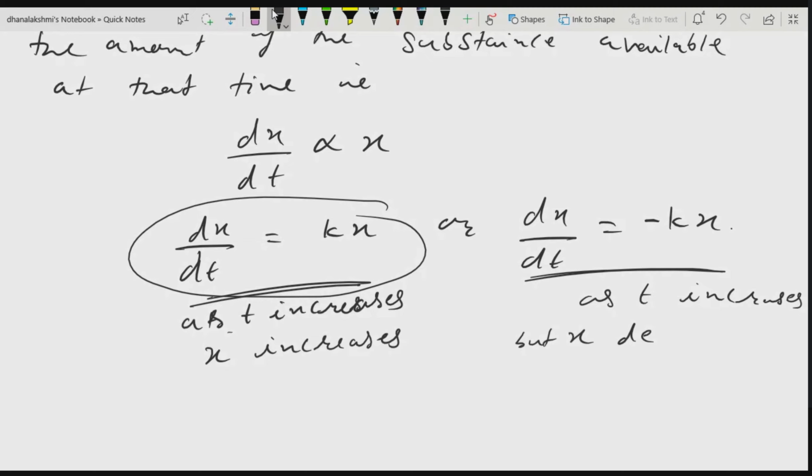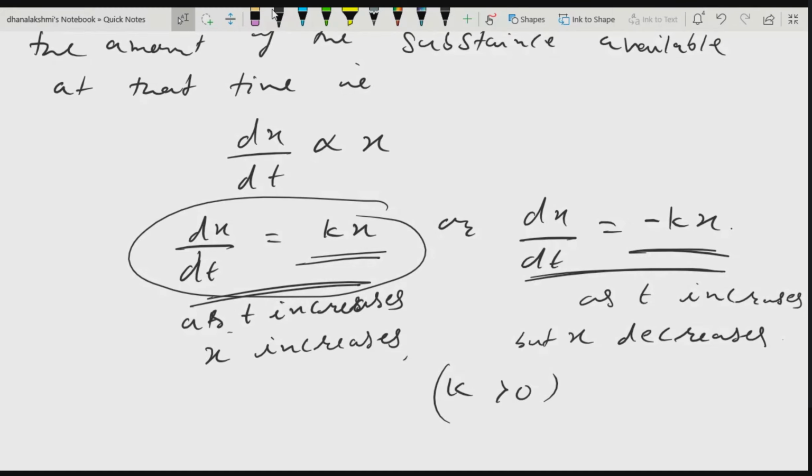Okay. And in both cases, k is a positive quantity only. Whether you take minus kx or plus kx, k is positive. The minus and plus sign indicates that as t increases, if x increases, you will have kx. As t increases but x decreases, you will have minus kx. So depending upon this, you will get the solution.